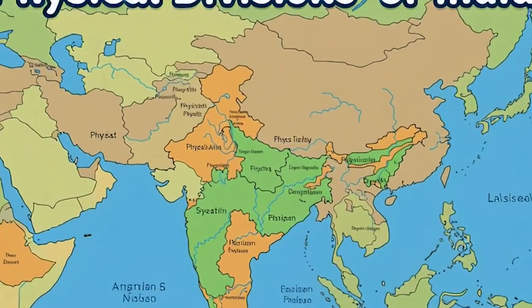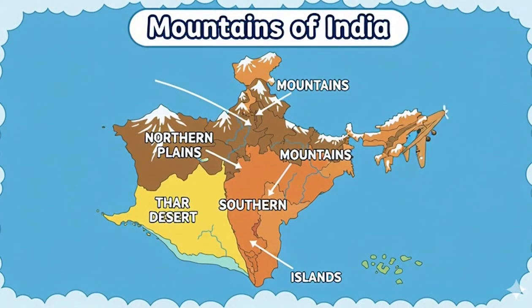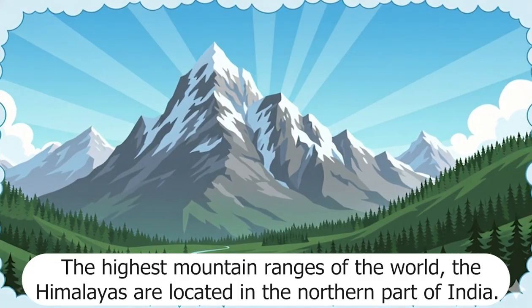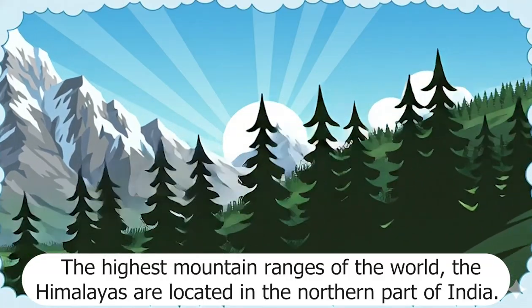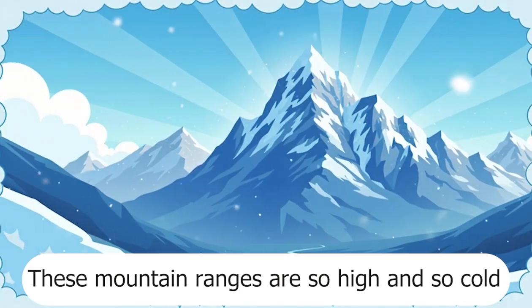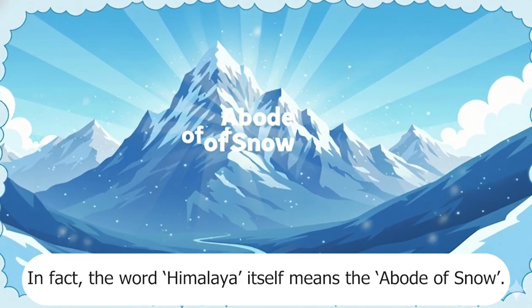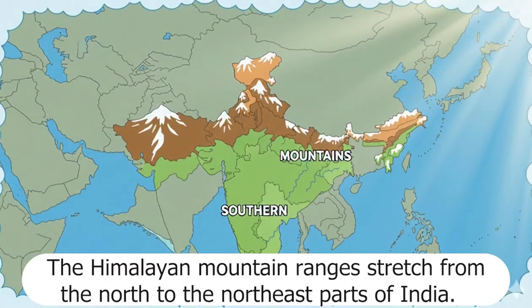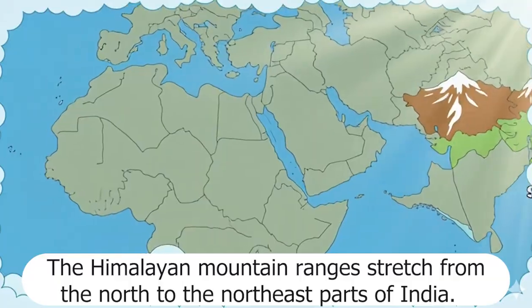Physical divisions of India. There are 6 physical divisions of India: mountains, northern plains, southern plateau, Thar desert, coastal plains and the islands. Mountains of India. The highest mountain ranges of the world, the Himalayas, are located in the northern part of India. These mountain ranges are so high and so cold. In fact, the word Himalaya itself means the abode of snow.